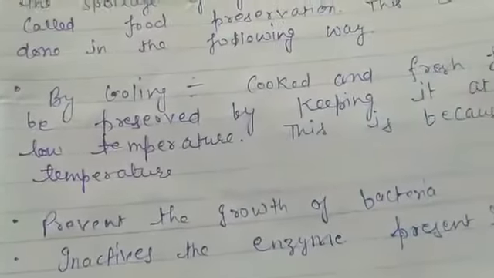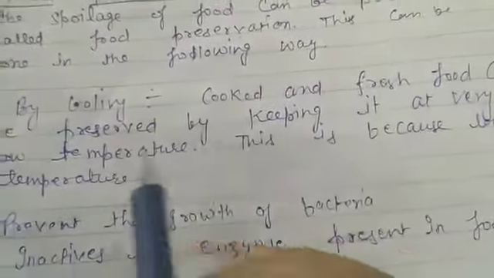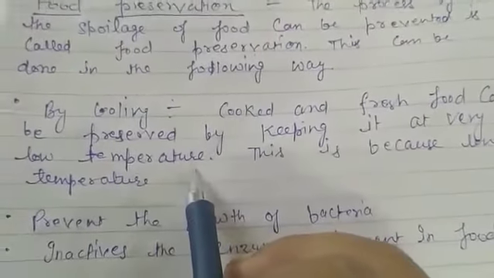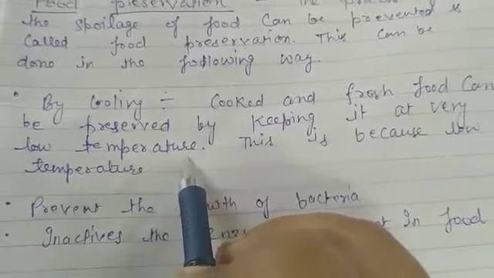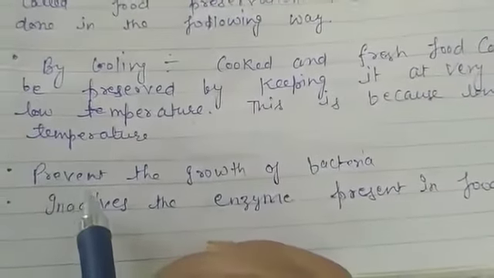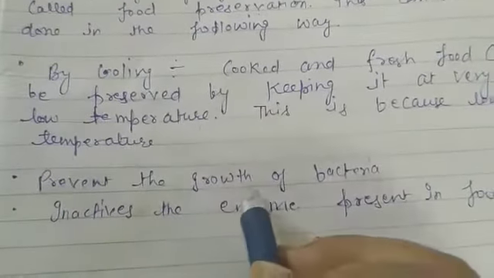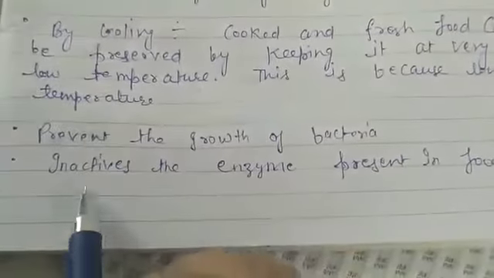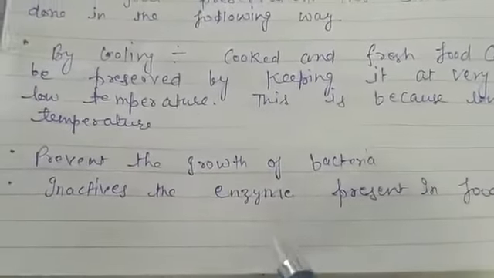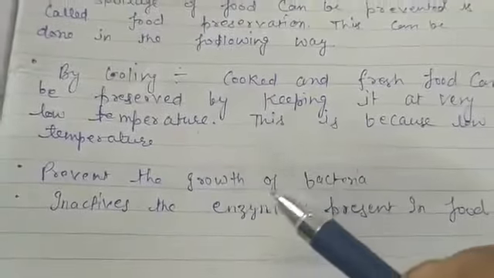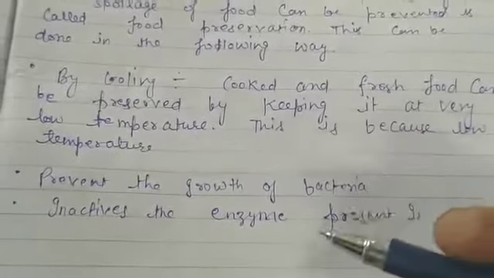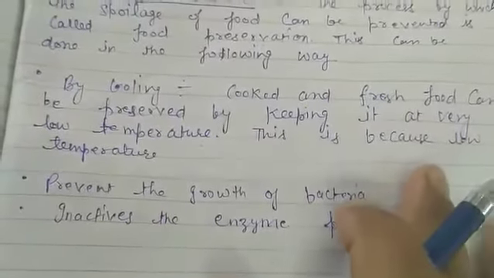First one is by cooling. Cooked and fresh food can be preserved by keeping it at a very low temperature. It means we can keep food items at very low temperature, which helps to preserve the food. How? Because low temperature prevents the growth of bacteria, and it also inactivates the enzymes present in the food. Okay. You have also seen in the market that milk products, ice creams, curd are always kept in freezers.